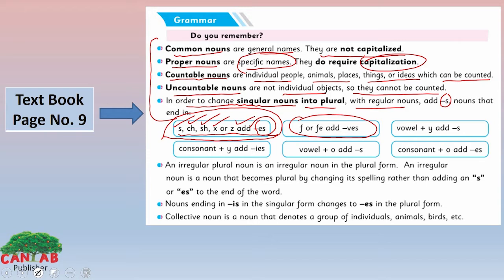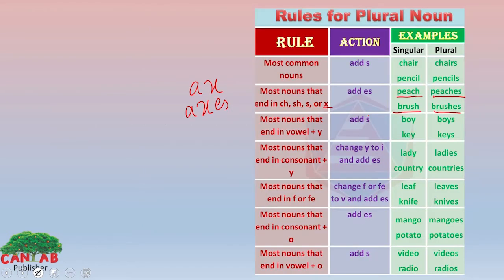When the word ends with f or fe, in singular we add ves at the end. We simply remove f and fe and we add ves in the end. Look at the examples first. Most nouns that end in f or fe, we change f or fe to v and add es. Look here, leaf, leaves. We simply removed the f here and added ves here. Knife, knives.